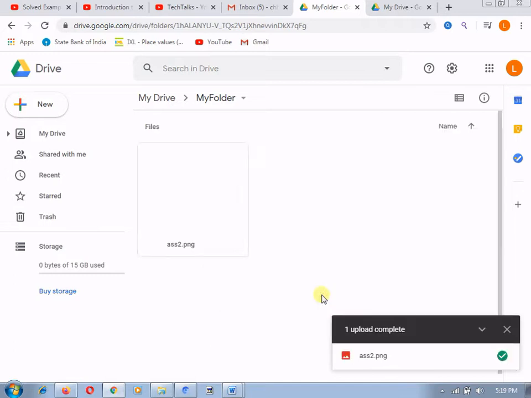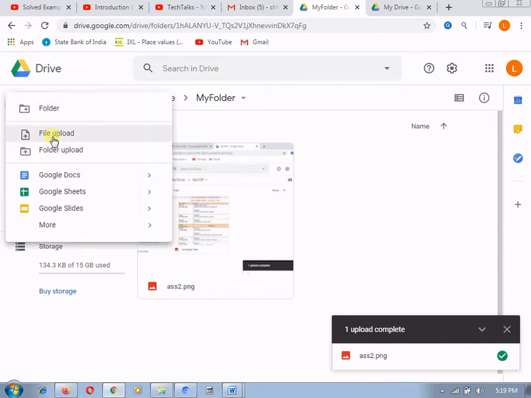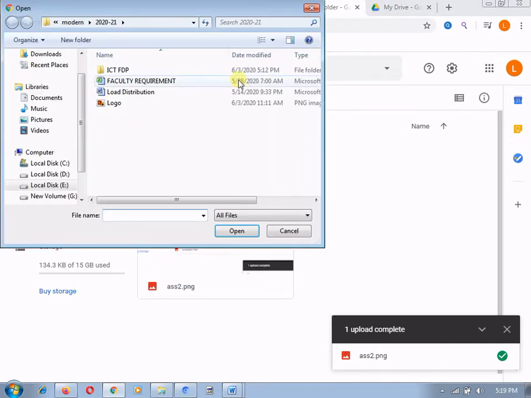This is one way with which we can upload the image, or we can upload any file over here. Otherwise, if I go to New and then File upload, it will provide us different options, like asking from where I can access the file.